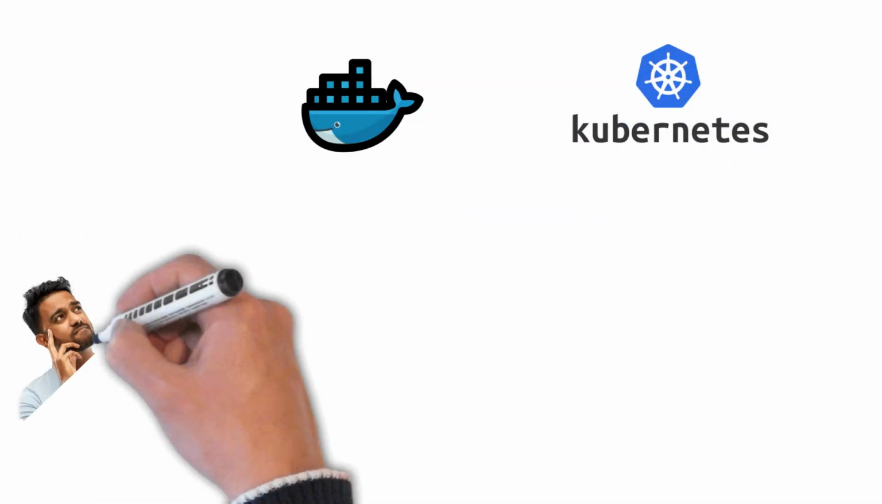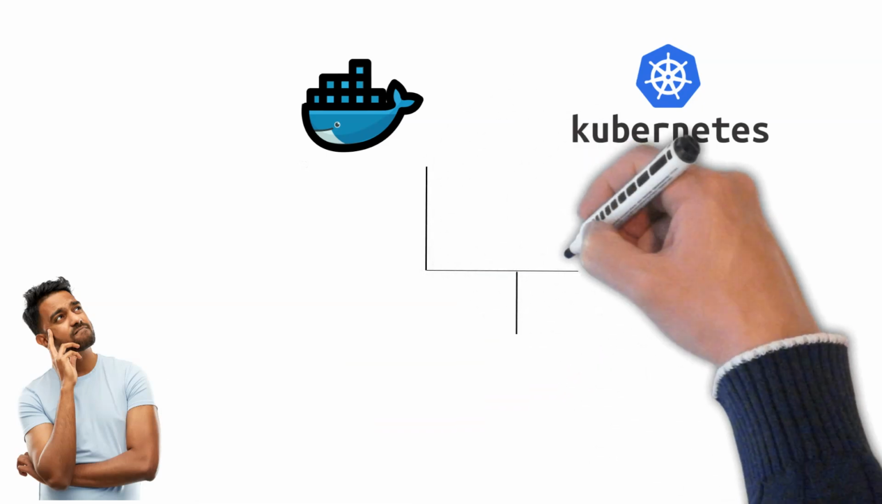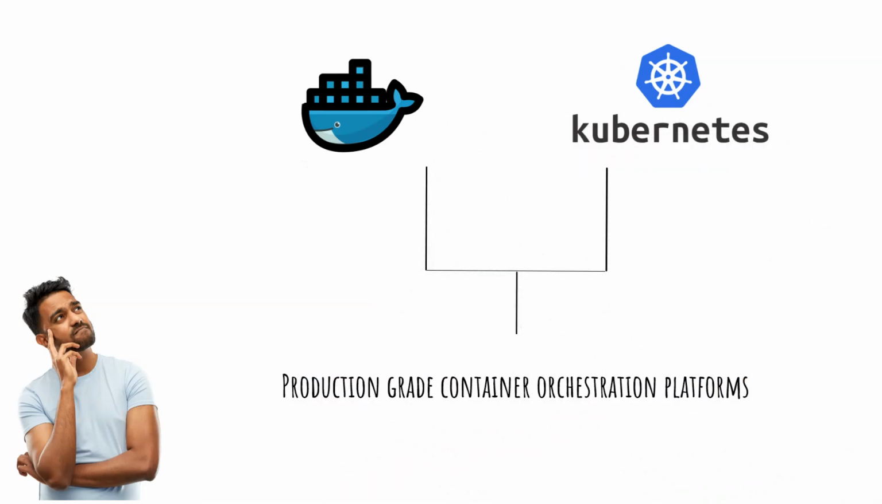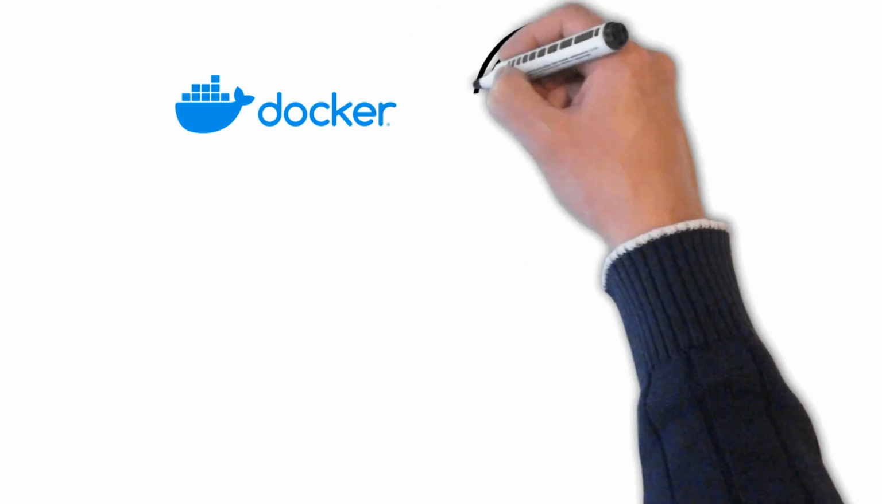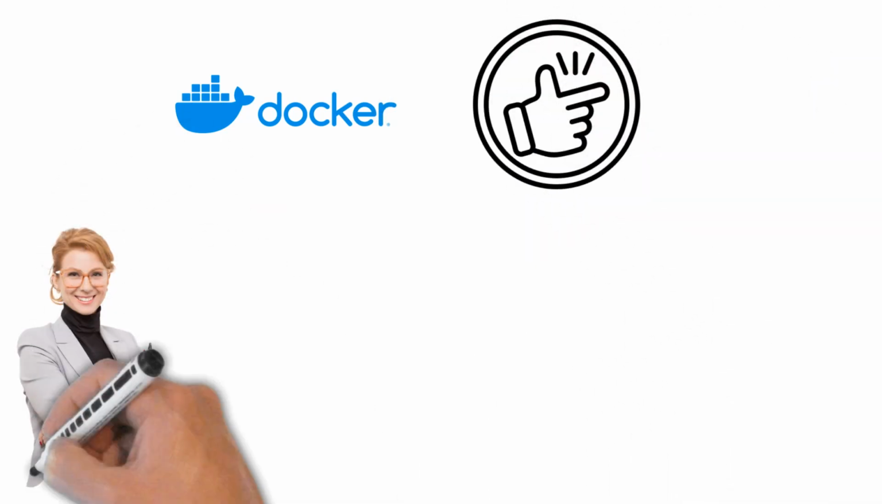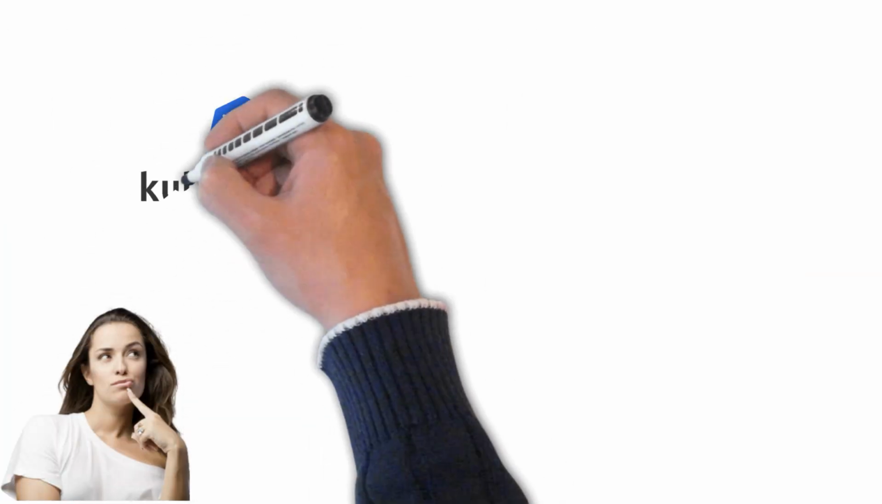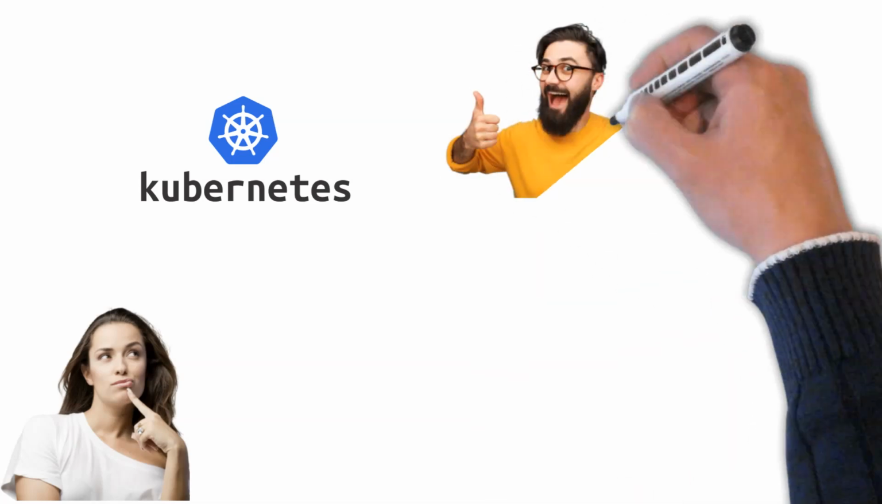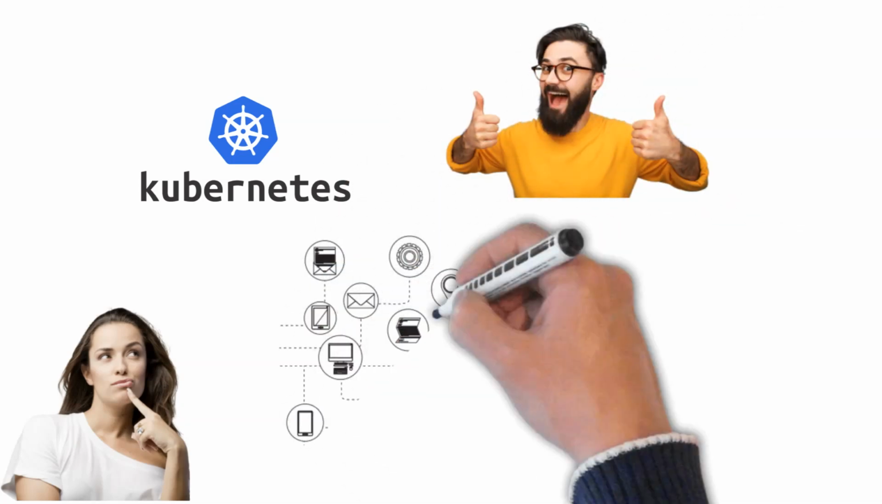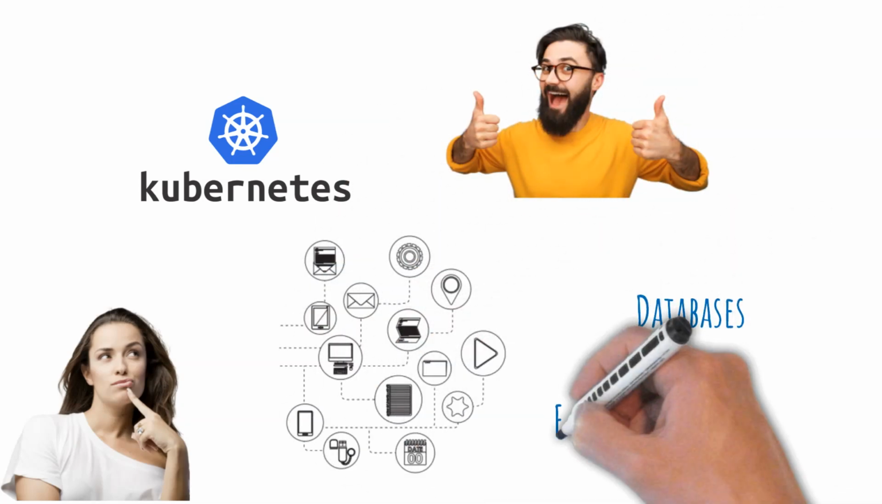Although they differ in their strengths, both Docker Swarm and Kubernetes are production-grade container orchestration platforms. Docker Swarm is the easiest orchestrator to set up and manage, so it may be an appropriate option for a company that is new to using containers in production. However, Kubernetes is the best option for orchestrating large distributed applications with hundreds of interconnected microservices, including databases, secrets, and external dependencies.